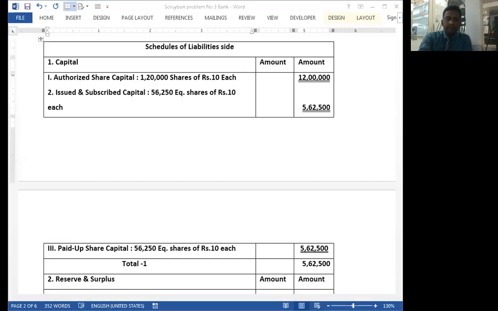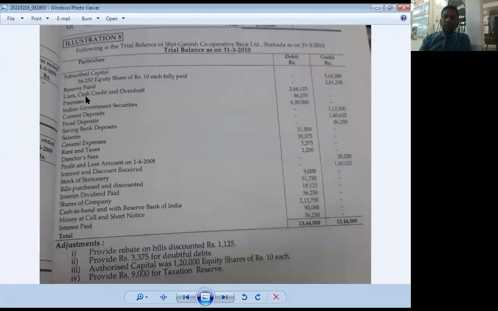Then the second item, reserve fund. We transfer the reserve fund, and this reserve fund is considered a statutory reserve fund, because we need to calculate the statutory reserve fund even if it is not given in the adjustments. 20% of the profit of the current year should be transferred to statutory reserve. It is a compulsory reserve for every bank. So reserve fund, 2,81,250.